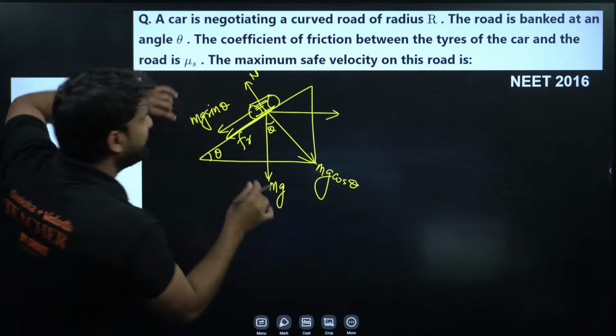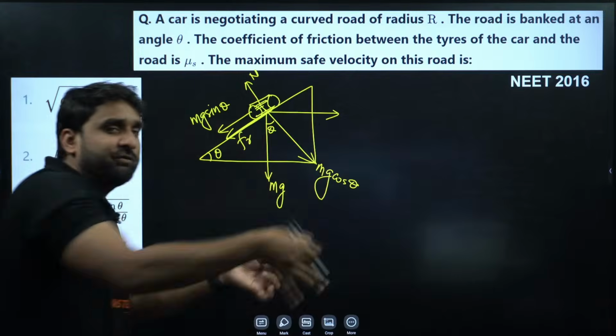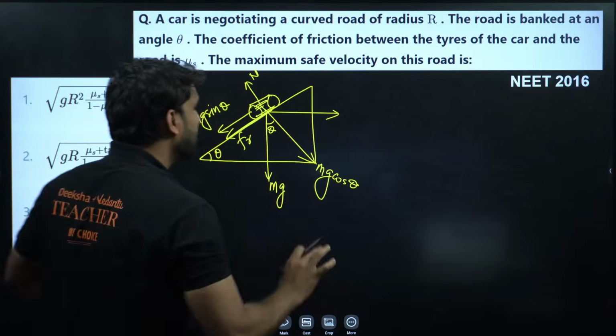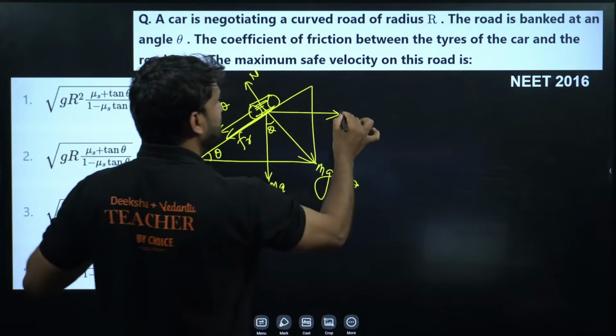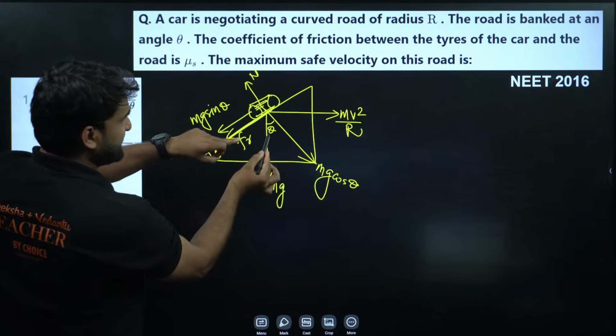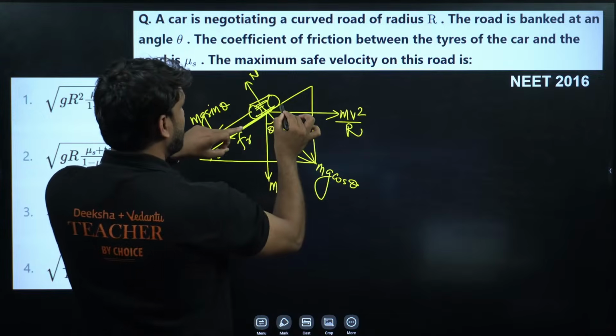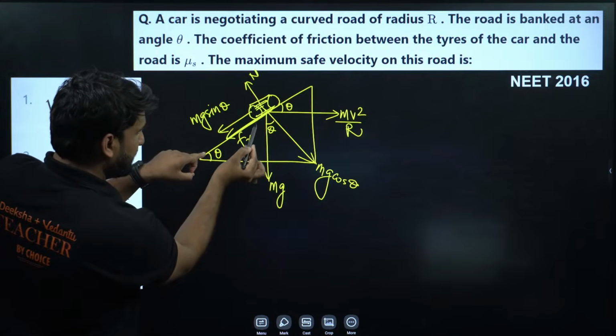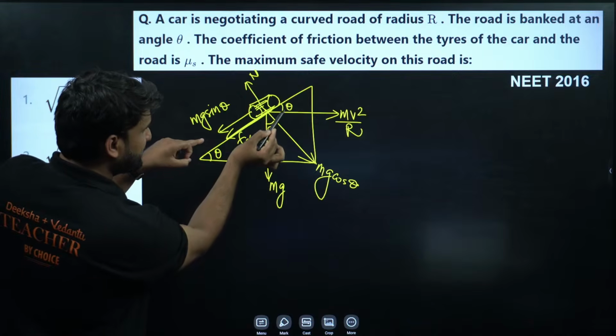Now, if the car is sweeping a curved path, some part of a circle will be there, and let's say the radius is r. So this will be the centrifugal force mv square by r, and if this angle is theta, this is 90 minus theta, so this will also be theta.